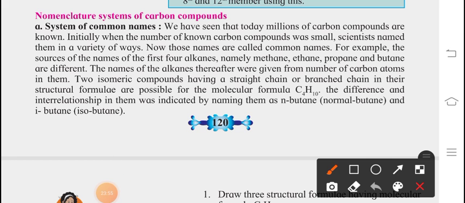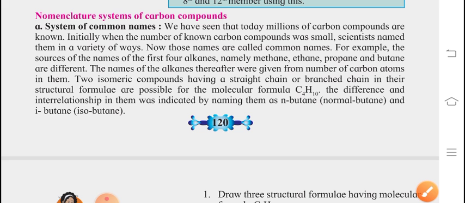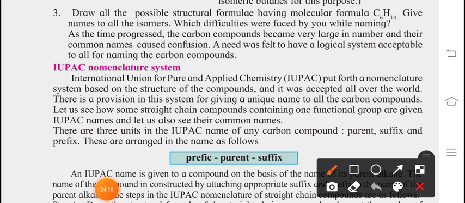Suppose this was the formula for butane. If you take the formula for pentane, C5H12 is the formula for pentane. If you want to write it with n-pentane, you can write n-pentane, and i-pentane also you can write. That is a branched structural formula. If we increase the chain, scientists faced a lot of difficulty while writing these names. Suppose C6H14. These are the isomers, but they found a lot of difficulties.